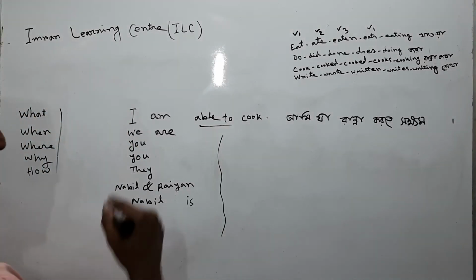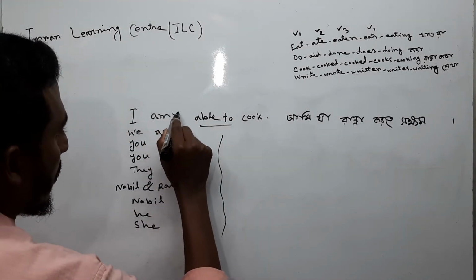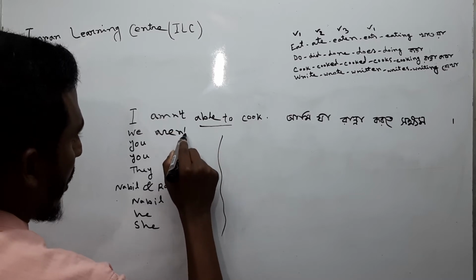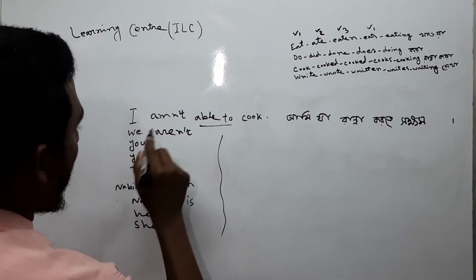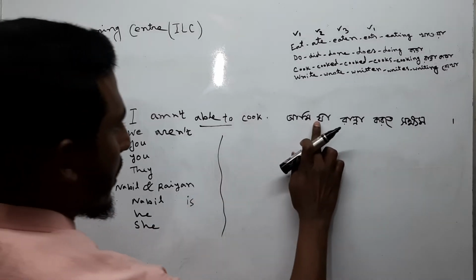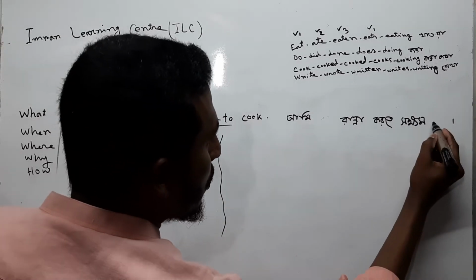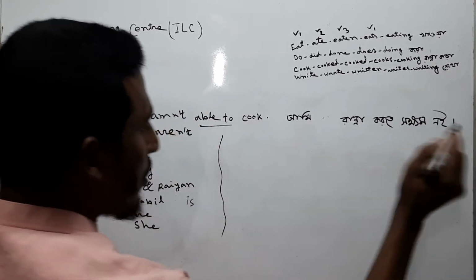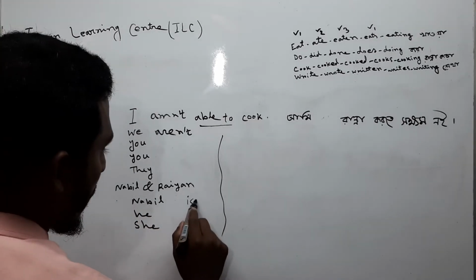Now we will make it negative, so here we have to put not. I am not able to cook, and it will be isn't.